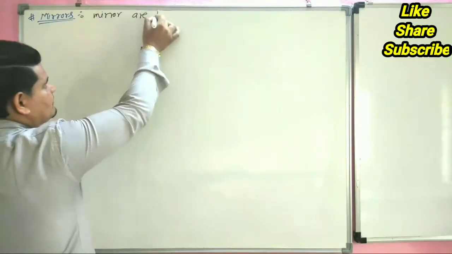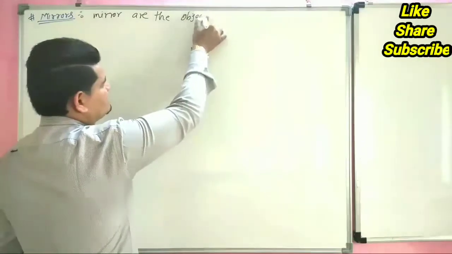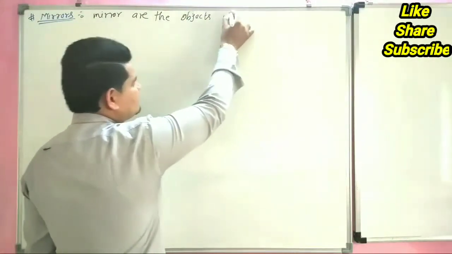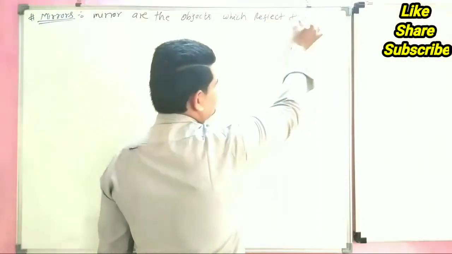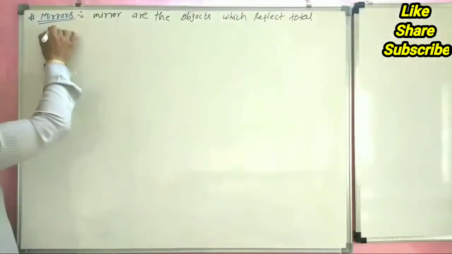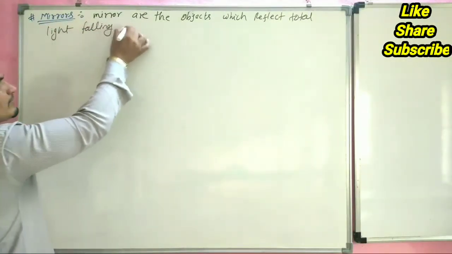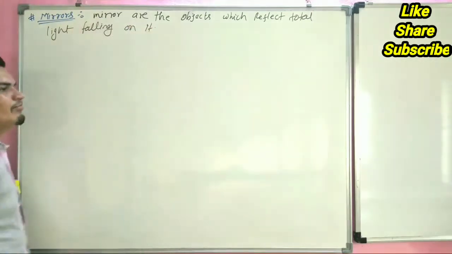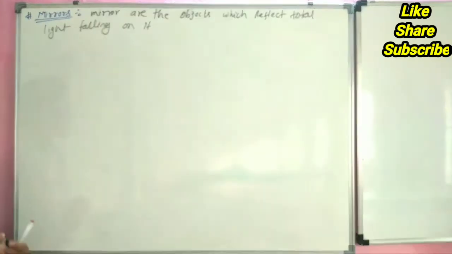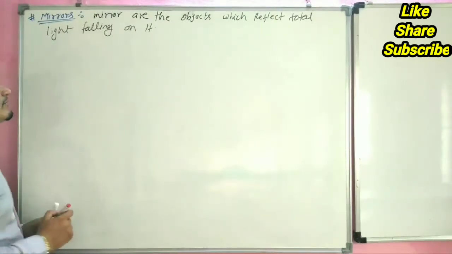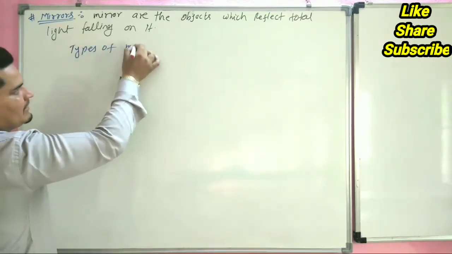mirrors are objects which reflect total light falling on them. A mirror reflects all the light falling on it. There are two types of mirror.